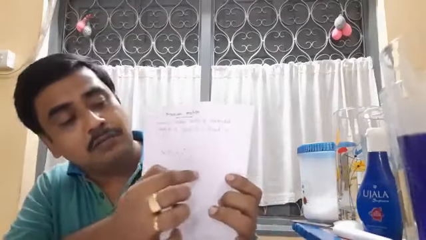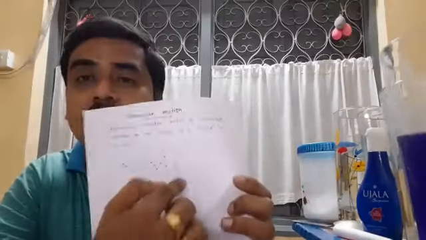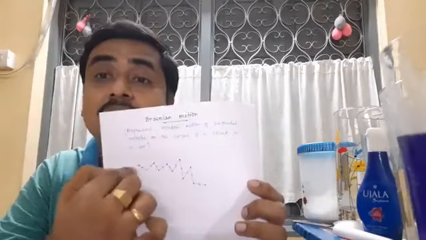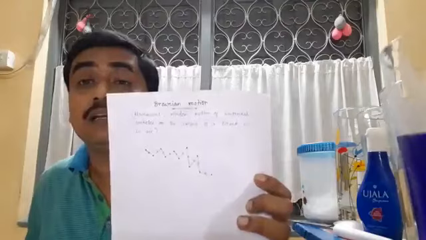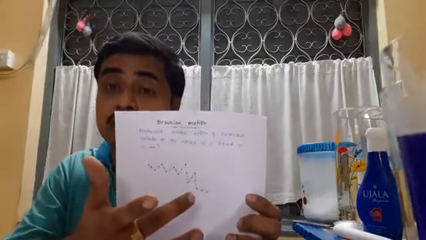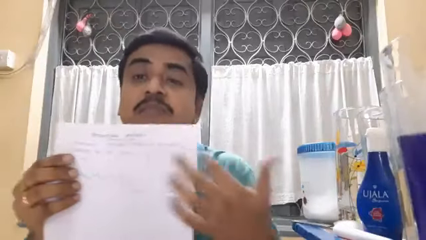And you can see the Brownian motion: if a particle starts from here, how one particle is moving. Now the question can come, why is this motion named Brownian motion? This phenomenon was first noticed by Robert Brown. That is why the name Brownian motion came.